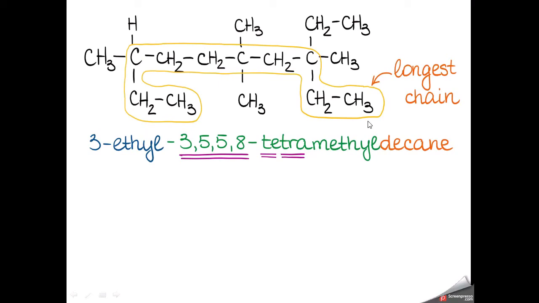So we will start numbering from left to right, and we have 10 carbon atoms, so we name it decane, its parent name. The substituents: first 3-ethyl, and the remaining substituents are all methyl, present at the third position, fifth position, and eighth position. And how many? 1 2 3 4. So we will write the positions 3 5 5 8 tetramethyl, and then its name decane.